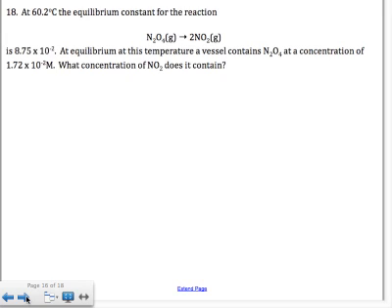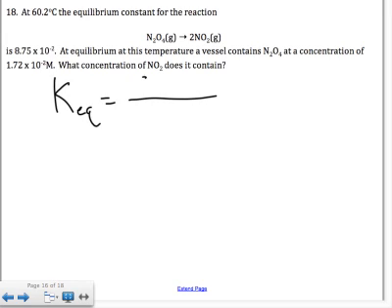Okay, the equilibrium constant for this reaction is 8.75 times 10 to the negative second. So we're being given KEQ in this case, and we are given the concentration of the N2O4 of 1.72 times 10 to the negative second. We need to find the concentration of NO2. So first let's set up the expression, and then we can plug in the numbers.